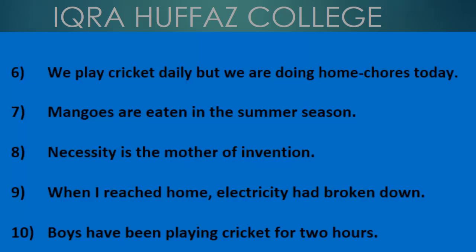Sentence number 10. लड़के 2 घंटों से क्रिकेट खेल रहे हैं. This is a simple sentence which belongs to tenses, and here we have to see there are two conditions in this sentence. Number 1, continued action, खेल रहे हैं, and number 2, past time mentioned or time duration is mentioned here, 2 घंटों से. So when there are two conditions given, continued action and time duration, we use that sentence in present perfect continuous. Boys have been playing cricket for 2 hours.